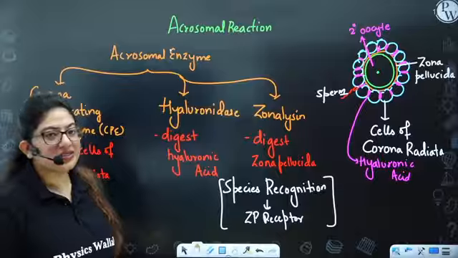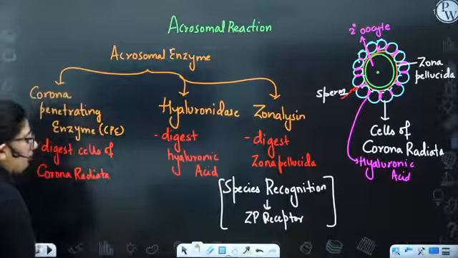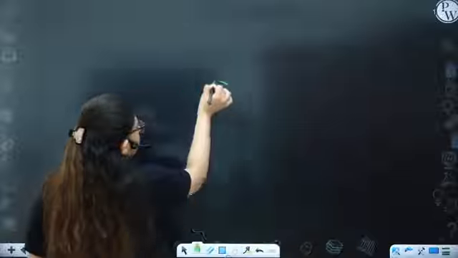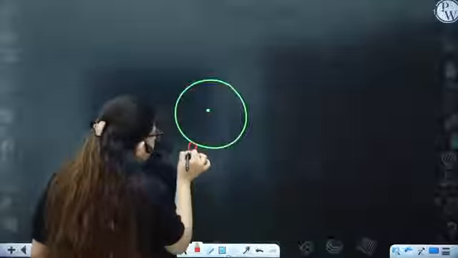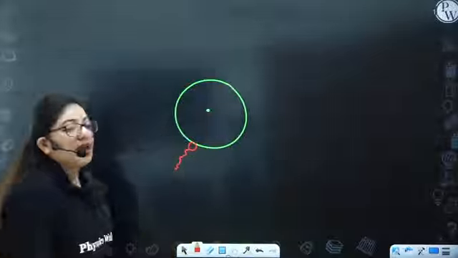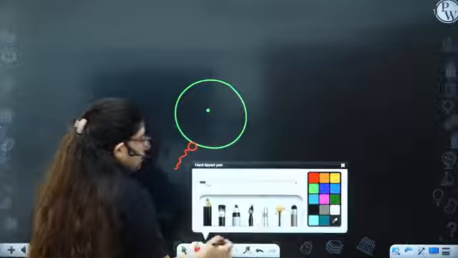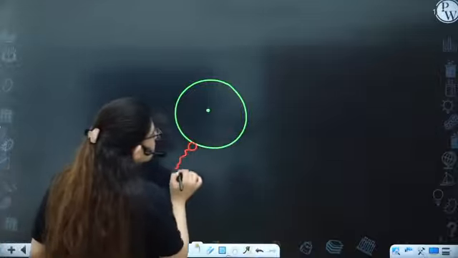All right, guys. Now after that, what will happen? Now where has the sperm reached? This is the oocyte. Now the sperm has reached here. Again, there will be another species recognition. So here there are certain proteins.